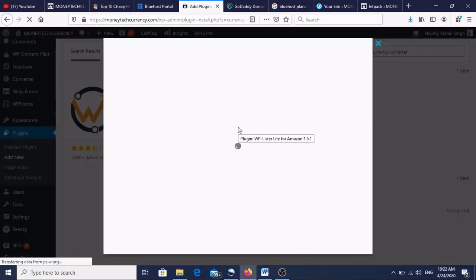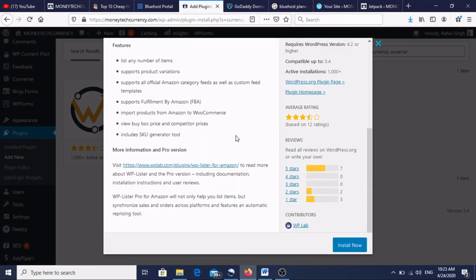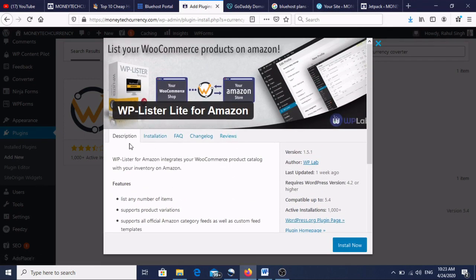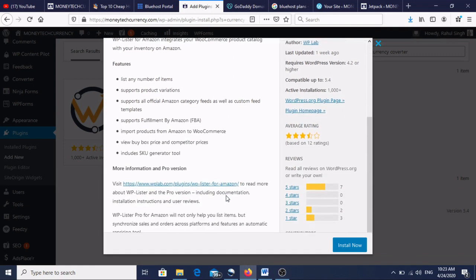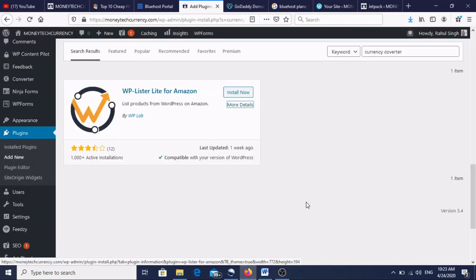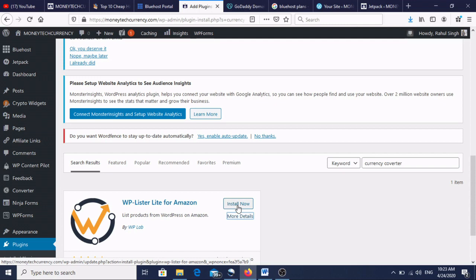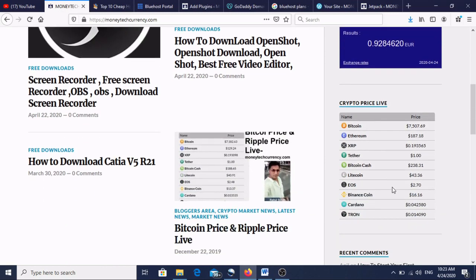You can also see more details. It will show description, installation, FAQ like this. If you have WooCommerce products on Amazon, that is also helpful. It will change the currency. If you install it like this, it will show the same thing I have shown on my website, like currency converter and crypto price live.